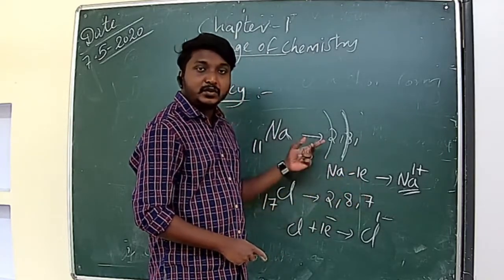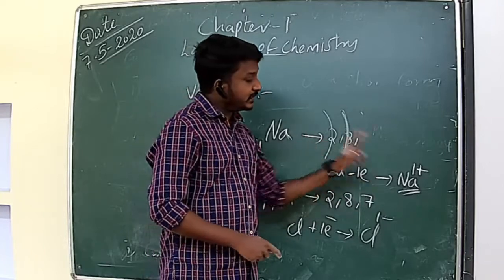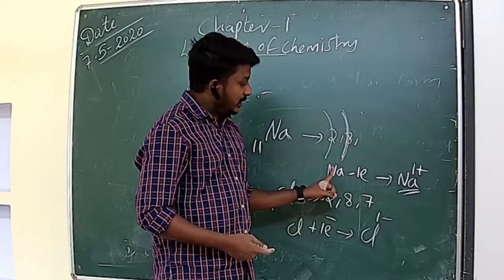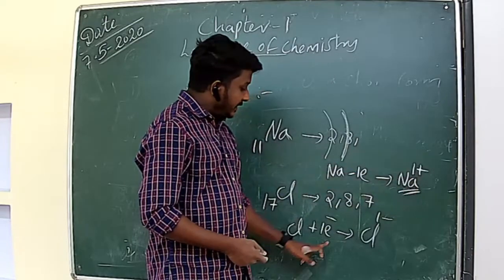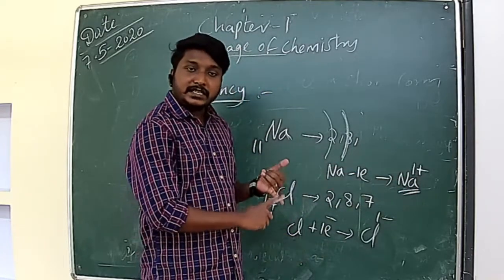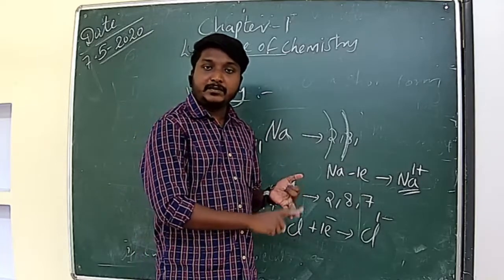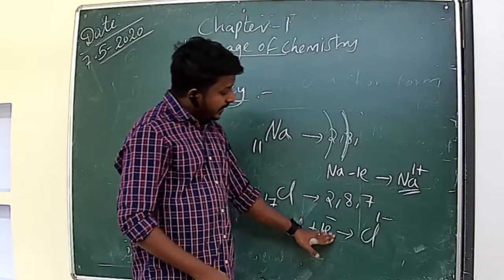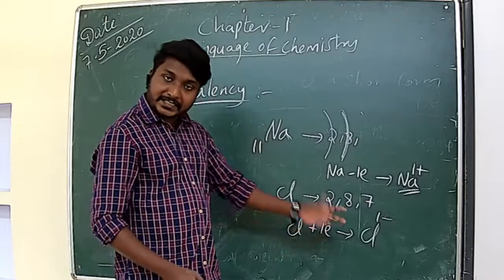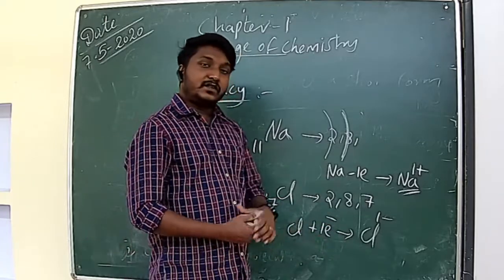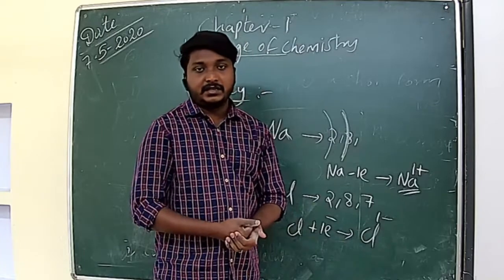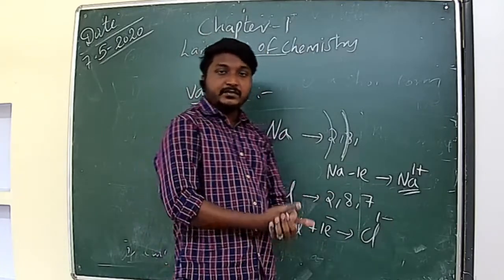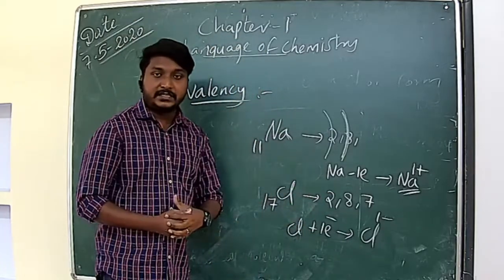So which one is more? Positive charge is more. So how many positive charges more? Only 1 positive, that we are representing here. Clear? Then in the chlorine atom there is the same number of positive charge and negative charge, but when this chlorine atom accepts 1 electron, it will get 1 more, an extra 1 negative charge. So that we are representing here. Clear all of you? Now we can come to the definition of valency.